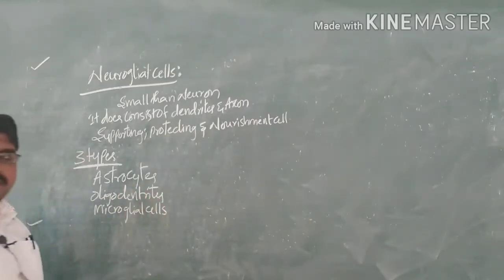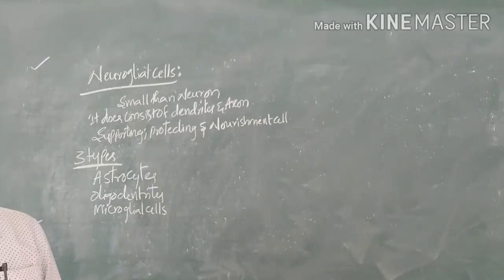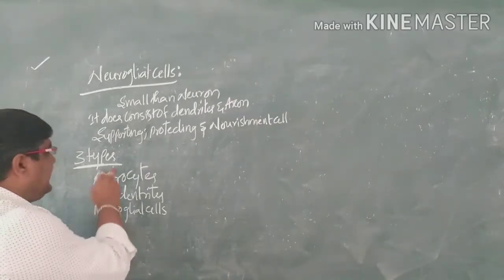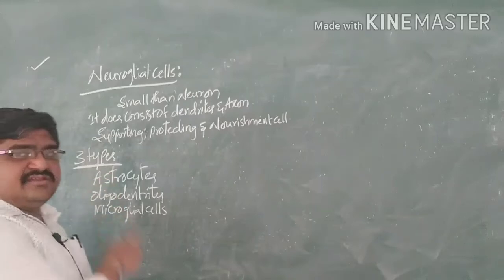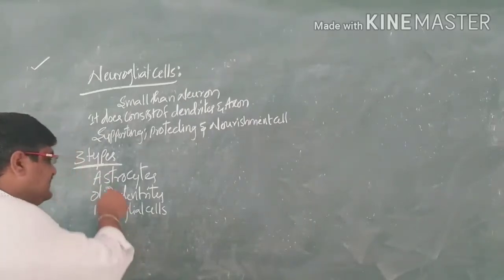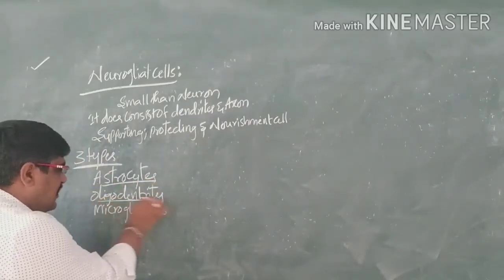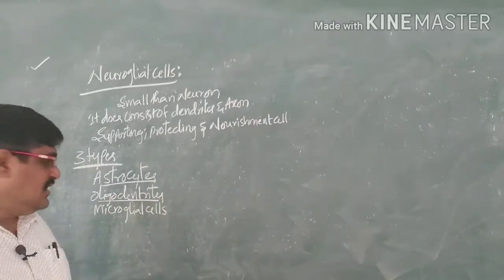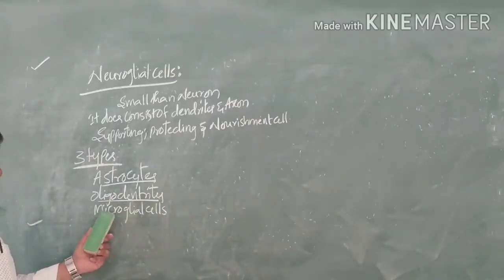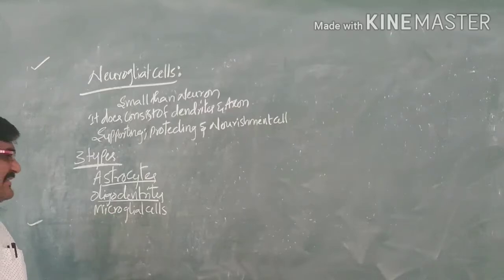So these are the three types of cells present in the central nervous system: the astrocytes, the oligodendrocytes, and the microglial cells.